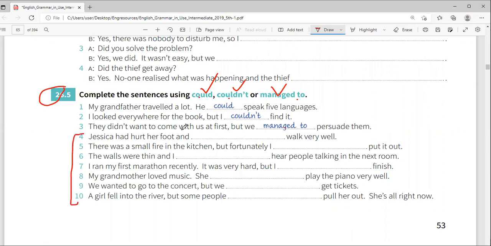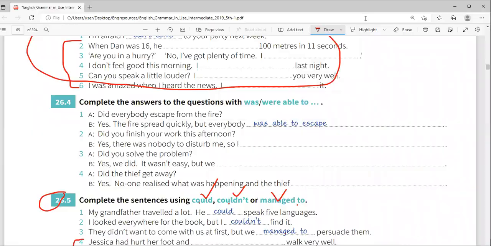Tomorrow, of course, you are not coming. So do your homework and send them to my WhatsApp. I need to mark and see what people have done.